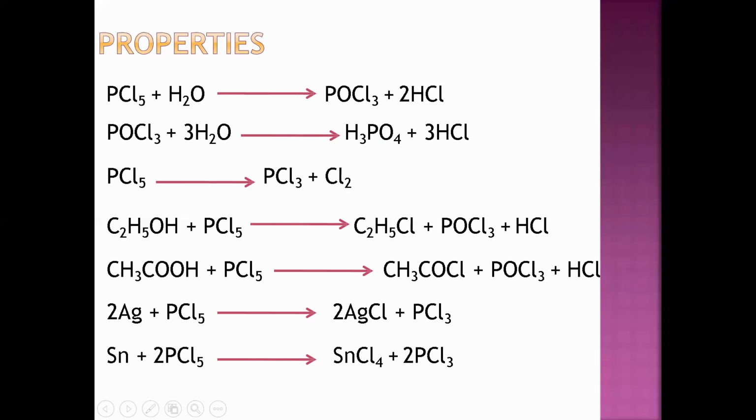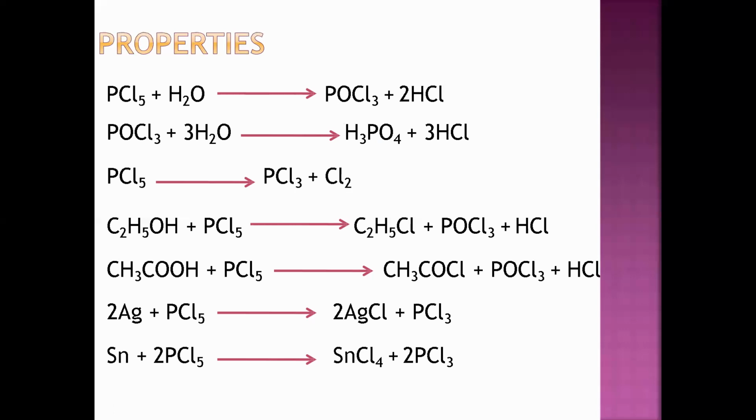When PCl5 is dissociated, when we keep on heating the PCl5, what will we obtain? PCl3, and chlorine will leave the system in gaseous form. So by dissociating or degrading PCl5, we can obtain PCl3 easily.